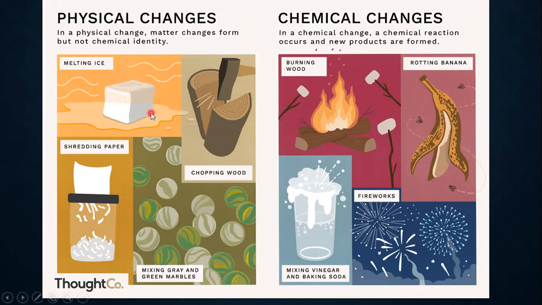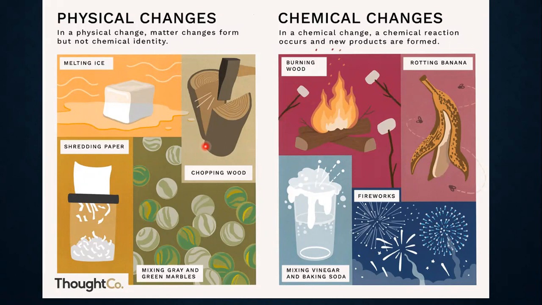Or a substance changes from its solid state to liquid state or from liquid to gas and vice versa. Like it's happening here, melting of ice, it's a physical change. This is just a change of state. A substance is mixed with another substance to form a mixture. For example, if I have water and I put 2 to 3 drops of ink in it, it will be considered a physical change because nothing new is formed and no product is formed.